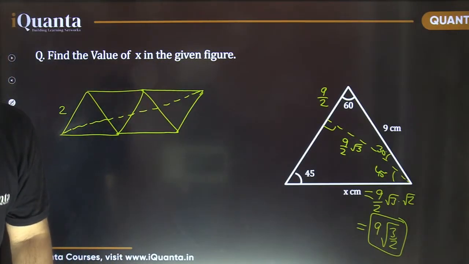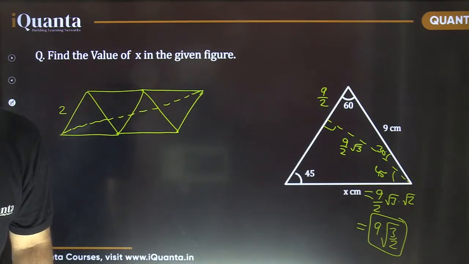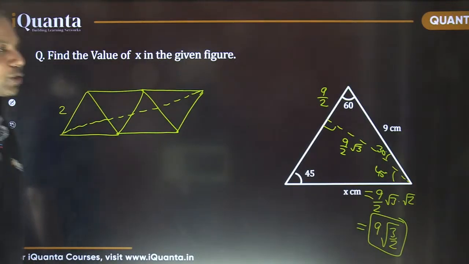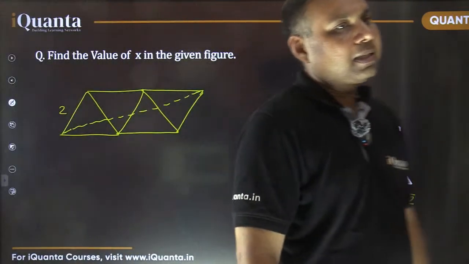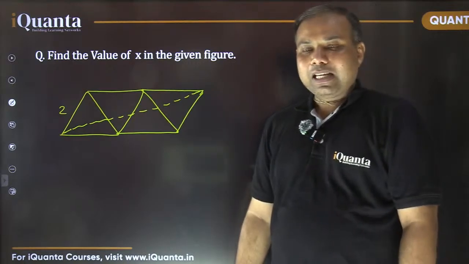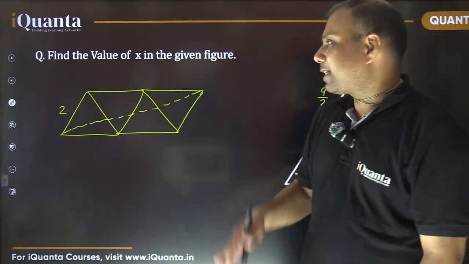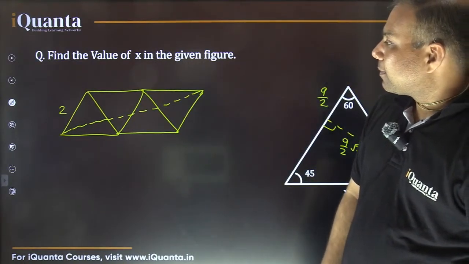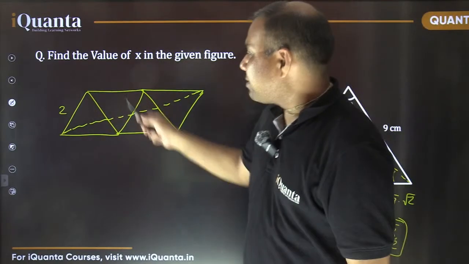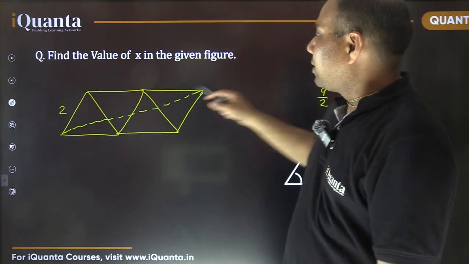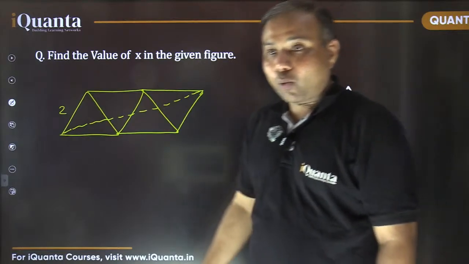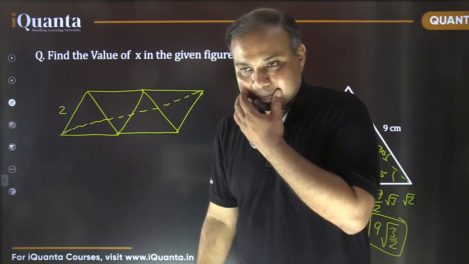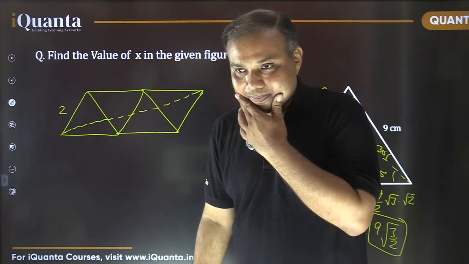Please tell the answer fast. Yes, Shruti, that's what I am saying. Using these two special right triangles is better. Even if you know the trigonometric ratios, still it is better. Okay, in this case, all are equilateral triangles, and you need to find the length of this dotted line, which is basically the longest diagonal. How to solve this one? Now let me tell you.